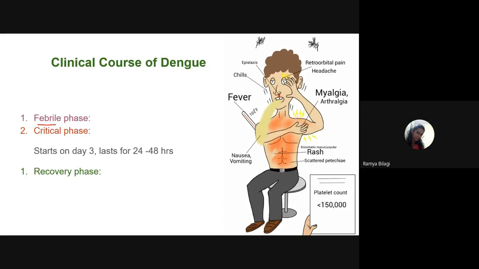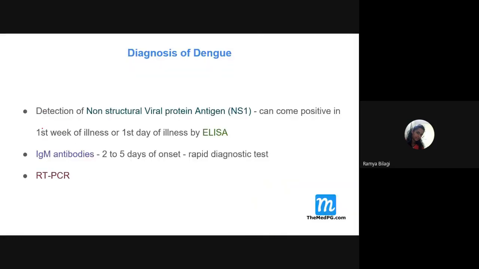One is the febrile phase, and later it goes into the second stage, which starts from day 3, where the patient will have the plasma leak or leaky features, like ascites. And the third stage is the recovery phase, where the patient shows signs of recovery. So these are the three clinical courses of dengue fever.